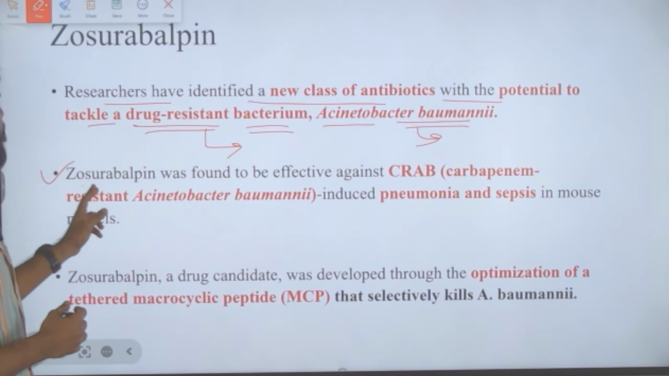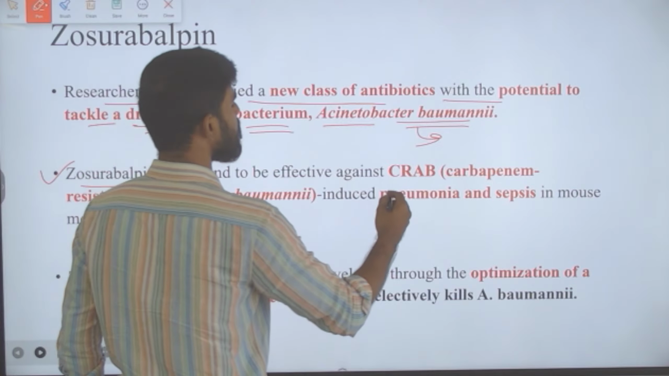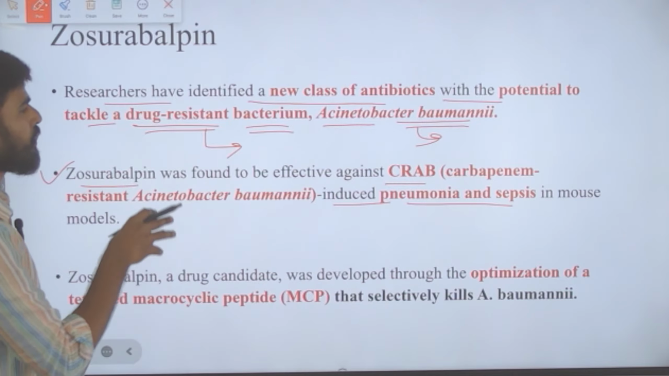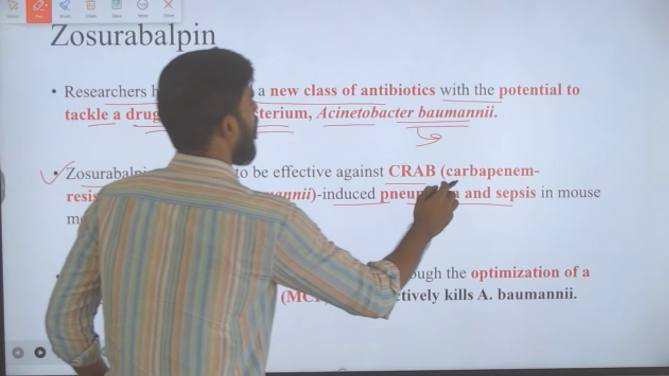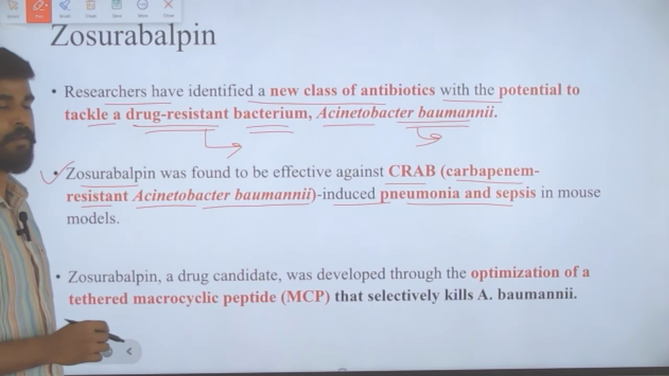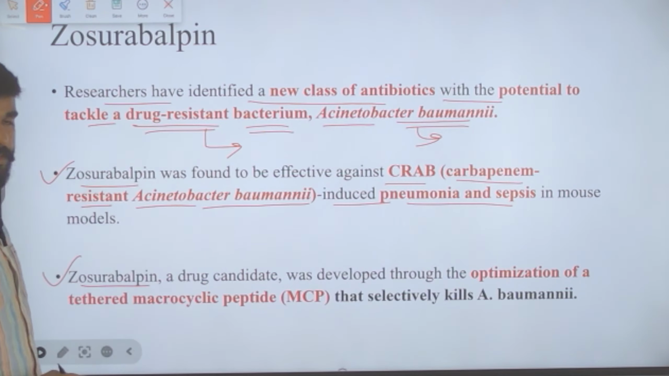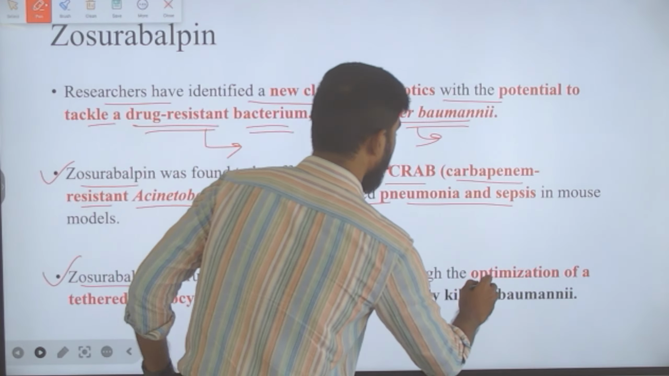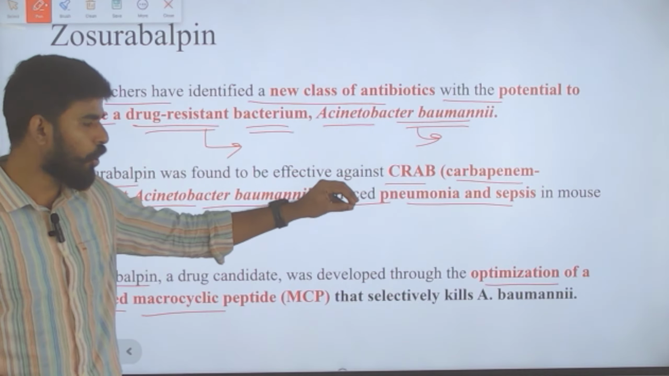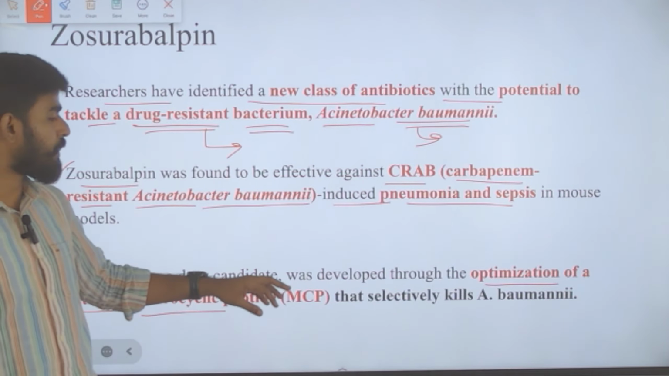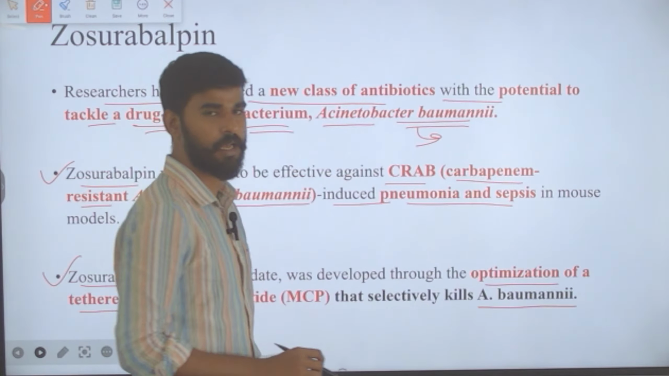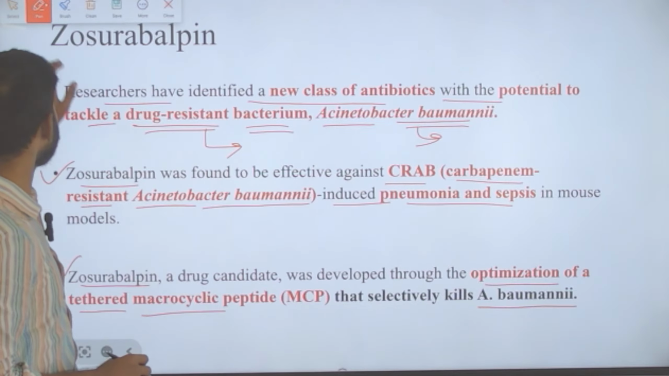Here, Zosurabalpin was found to be effective against CRAB-induced pneumonia and sepsis. What is CRAB here? Not the crab animal, but Carbapenem resistant Acinetobacter baumannii. This Zosurabalpin is a drug candidate which was developed through an optimization of tethered macrocyclic peptides, which selectively kills this Acinetobacter baumannii.